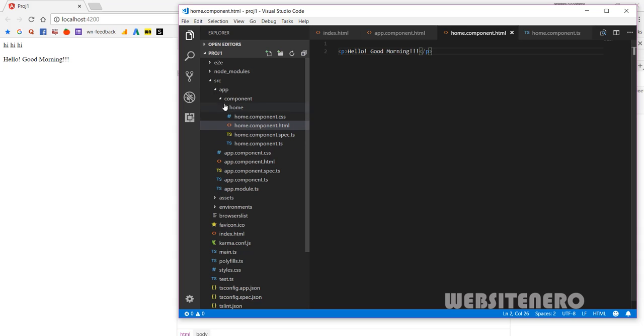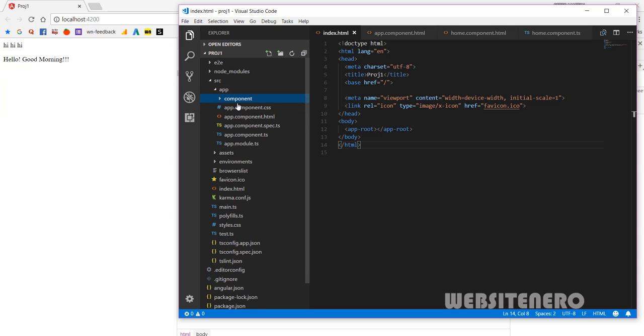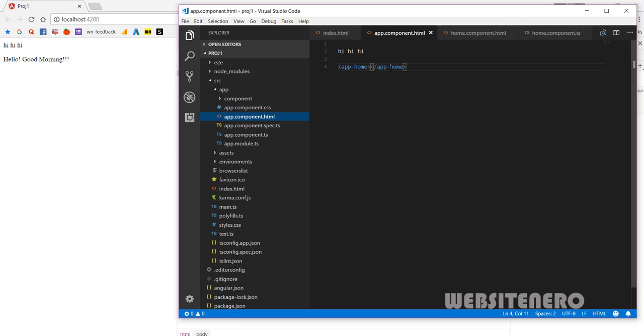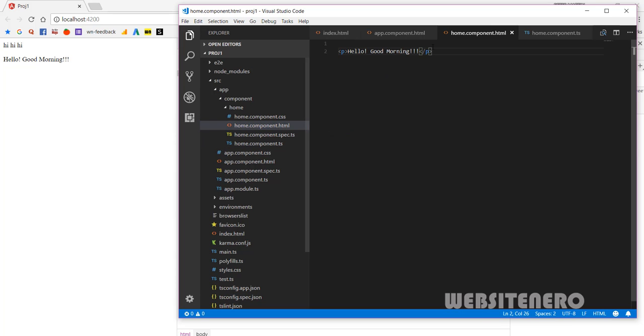Hello, good morning. So what is happening, I'm telling you. Let's start with index.html. Everything is here. index.html is mapping to the app-root component, which is here. In the app-root component I go to the HTML. Now this points to app-home. So index points to app component, and app.component.html points to app-home, and app-home, if you go to the TypeScript, is named here in the selector. So this is the HTML here.